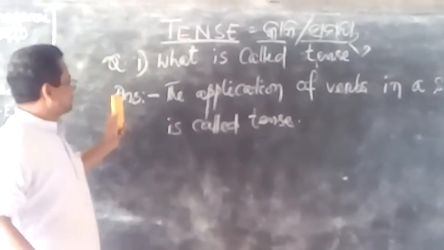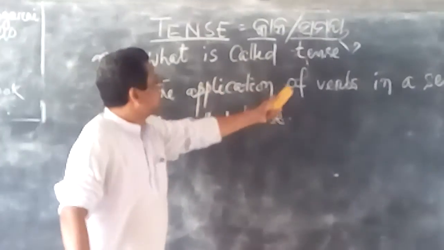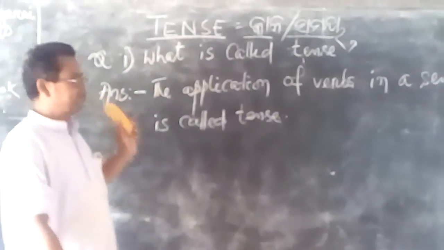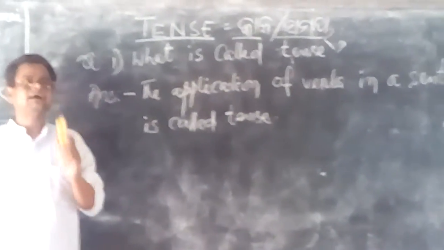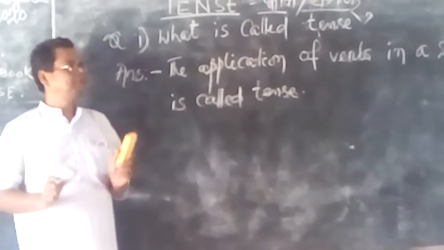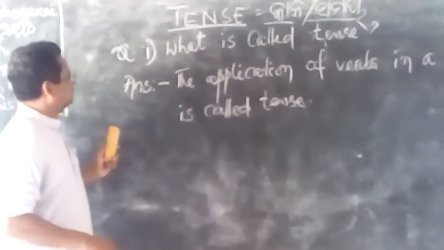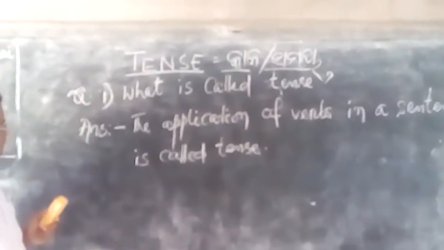So from this definition we have to know the application of verb. So without any verb you cannot make a sentence. So verb is the principle, the rule of the sentence. The main part of the sentence is called verb.